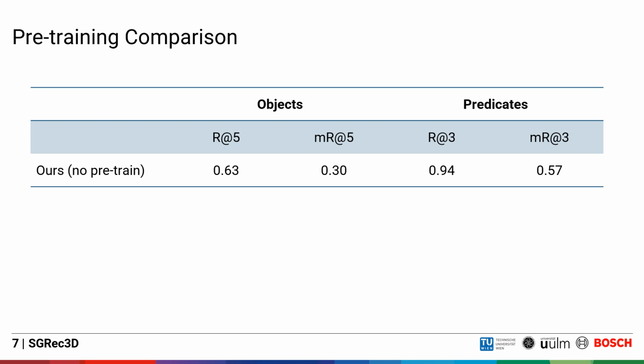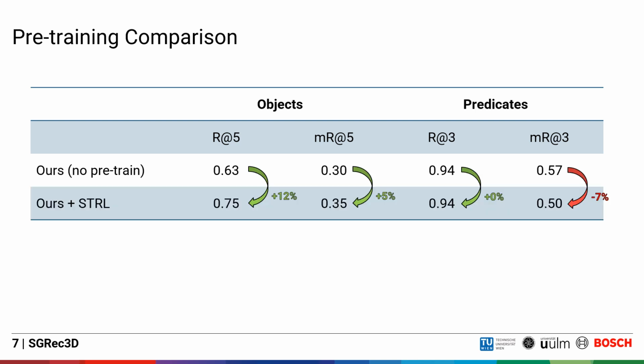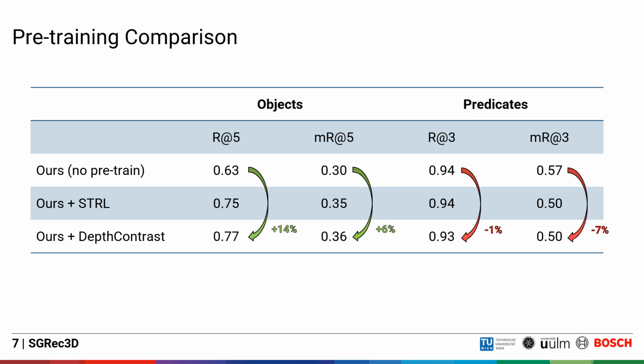However, we ask ourselves, how does our pre-training approach compare against other modern point cloud-based pre-training approaches? Here, we report the object and relationship prediction performances on two different object and relationship metrics for a model without pre-training. Here, we report our model pre-trained with the recent point cloud-based pre-training strategy, SGRL. We observe that this pre-training improves object prediction, but does not improve relationship prediction or actually decreases the relationship prediction performance. The same can be observed for DepthContrast, another recent point cloud-based pre-training approach.